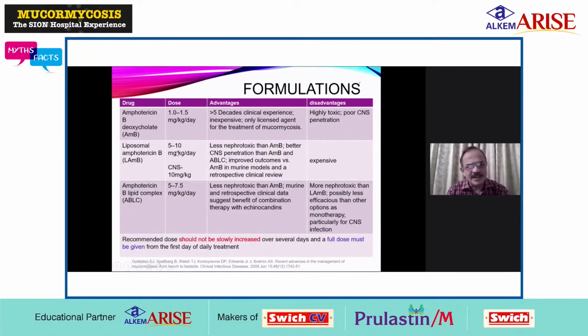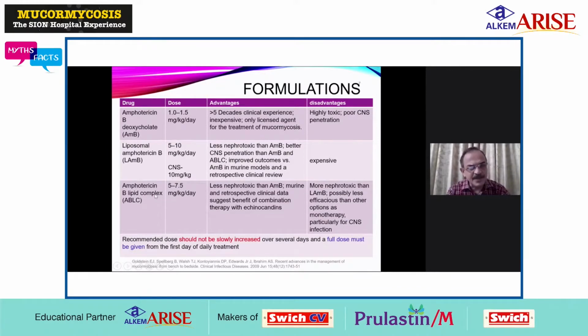Liposomal amphotericin B is given at a dose of 5 to 10 milligram per kg per day, and in CNS infection, we give 10 milligram per kg per day. It is less nephrotoxic than conventional amphotericin B. It has better CNS penetration than amphotericin B and lipid complex amphotericin B. But this drug is expensive compared to the other two molecules.